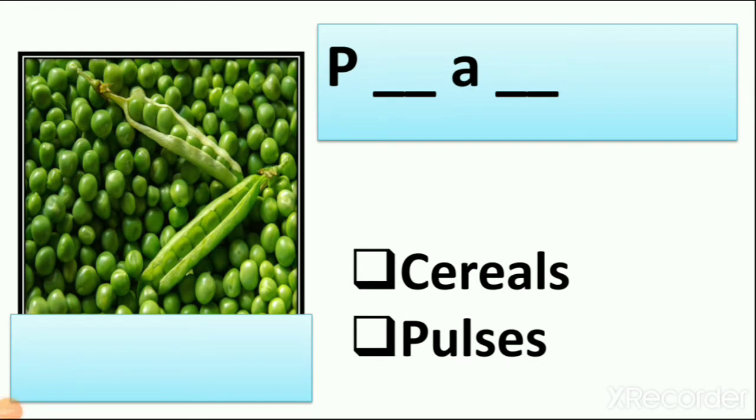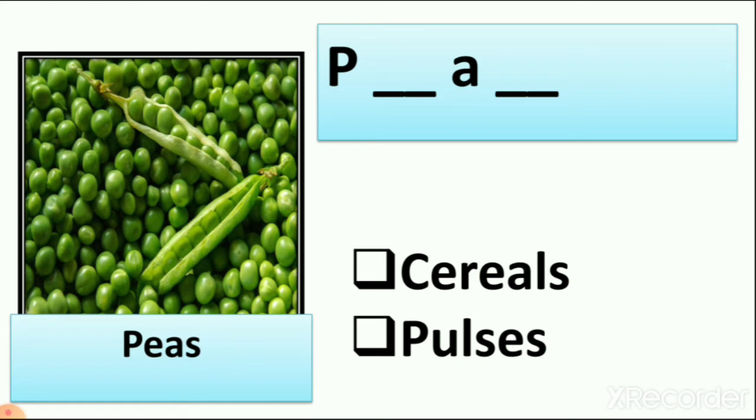So what is the spelling of peas? Let's see the spelling of peas. P E A S. So what is the spelling of peas? P E A S. Now here is some letter missing, right? So we write the missing letter. So what is the missing letter?